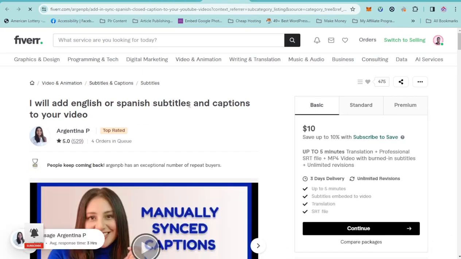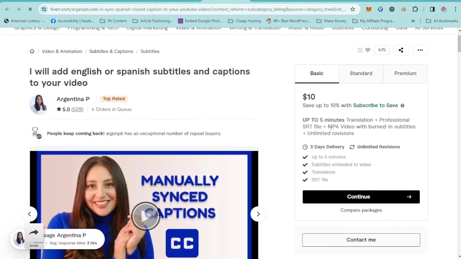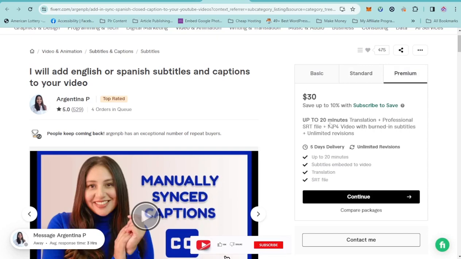Now let's go to this, the same thing. This is going to charge $10 for up to 5 minutes, just like the other one. The standard is charging $15 for up to 10 minutes. The premium is for 20 minutes, and he's charging $30 for 20 minutes.